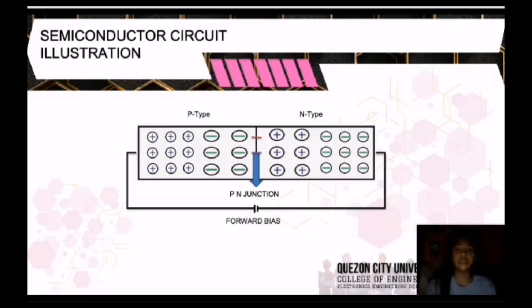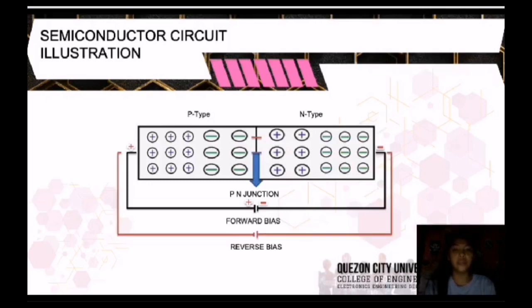Forward bias is when the external voltage is applied across the junction. This voltage cancels the potential barrier and provides low resistance to the flow of current. Forward bias means that the positive terminal is connected to the P type of the supply, and the negative terminal is connected to the N type. And reverse bias is when the negative terminal is connected to the positive terminal of the battery, and the positive terminal is connected to the negative terminal of the battery.